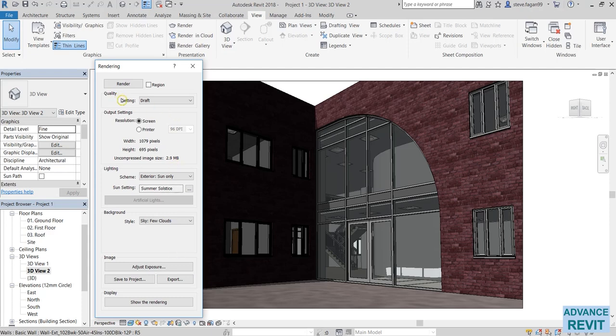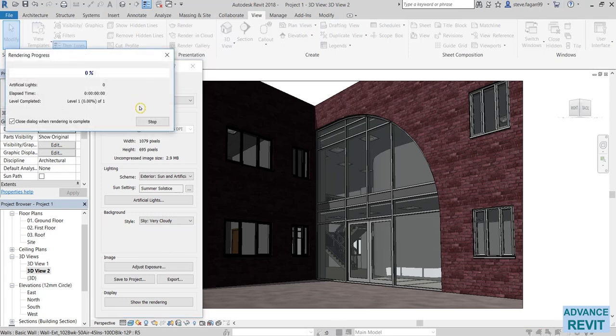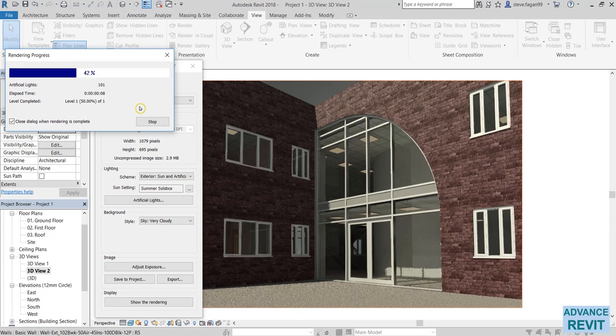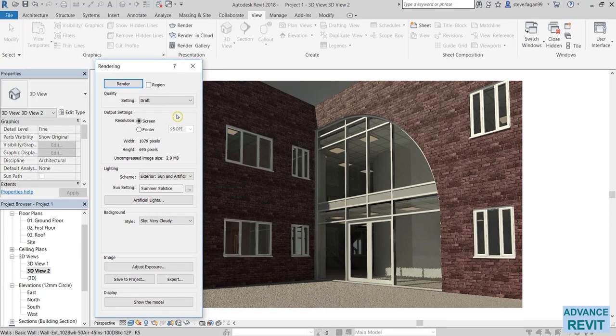Okay, so for this exercise, I'm going to change my quality setting to draft. Resolution is on screen. My lighting will be exterior sun and artificial. The background, I want it to be very cloudy. And we'll select render. So there on level 1, that took 16 seconds on my PC. If you've got a high performing PC, it will do it in a matter of seconds. Just a small tip, before you do render, it's probably best to save just in case the computer does crash.